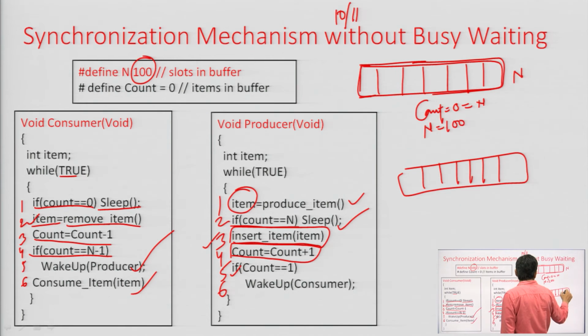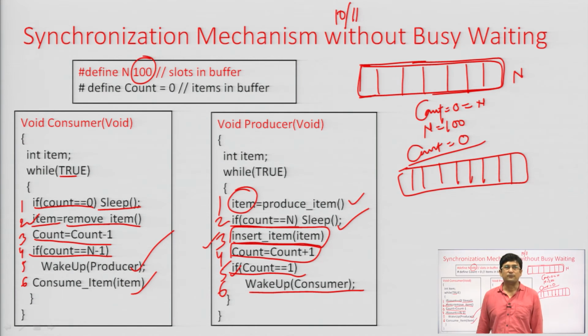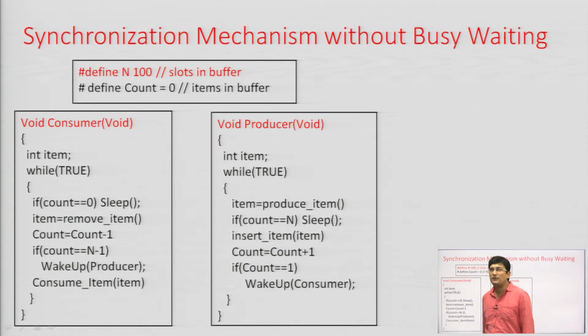Now, after this, if the count has become 1, it means, let us say this is the buffer, and in the buffer there were no items. If there are no items, count is 0. If count is 0, the consumer will go to sleep. So, we have to wake up the consumer process if the number of elements equals 1. The first item has been produced, now the consumer process can take its role for accepting that item. So, wake up the consumer. So, this is the solution to the producer consumer problem. Without busy waiting, we are allowing the processes to sleep and then wake up whenever free slots are there or whenever an item is there for the consumer process.